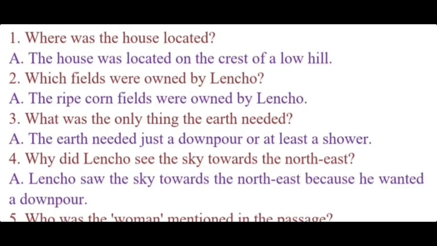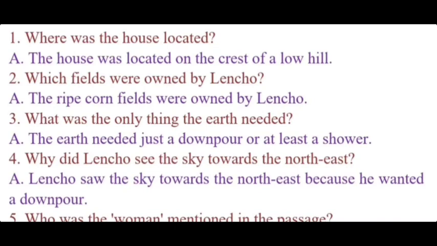1. Where was the house located? Answer. The house was located on the crest of a low hill. 2. Which fields were owned by Lencho? Answer. The ripe corn fields were owned by Lencho. 3. What was the only thing the earth needed? Answer.